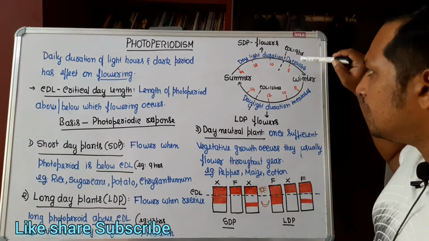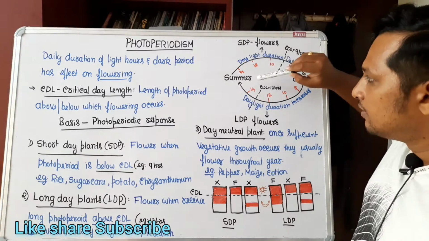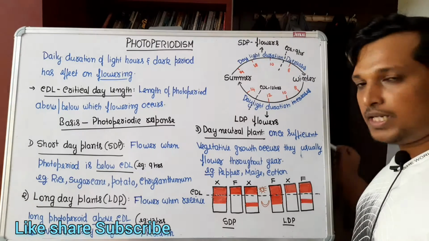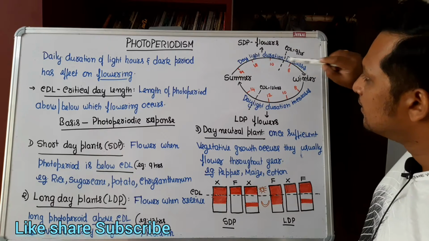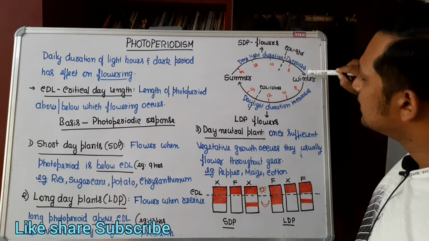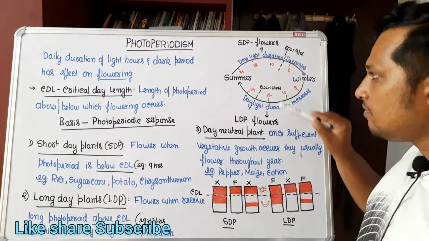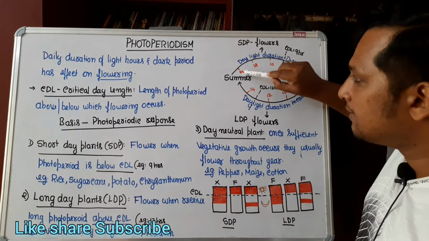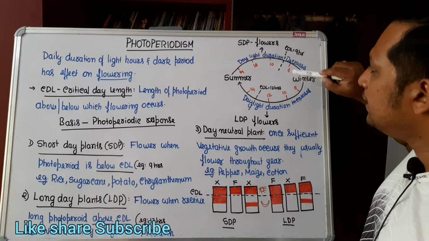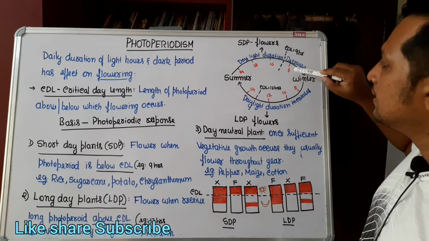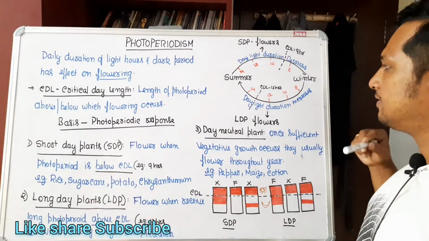To understand that, let us take this chart. I have taken summer and winter season. As we go from summer to winter season, daylight duration decreases. In summer, daylight will be more, say 14 hours of light. As you go to winter, it will become 12, 10, gradually 8, and it decreases.